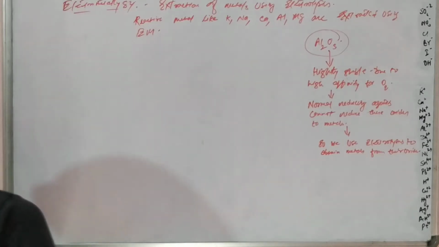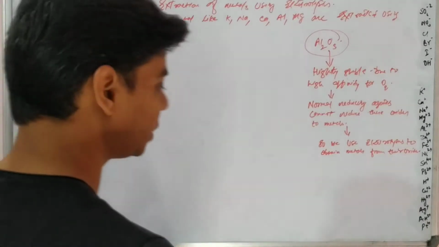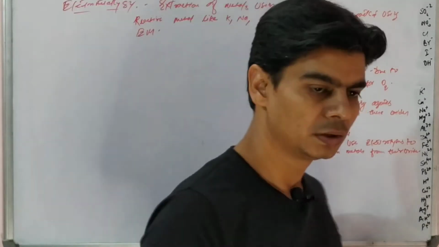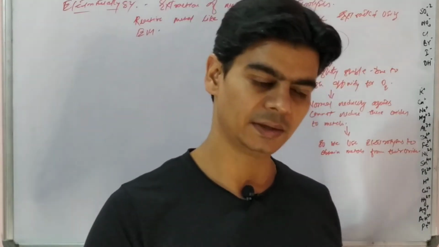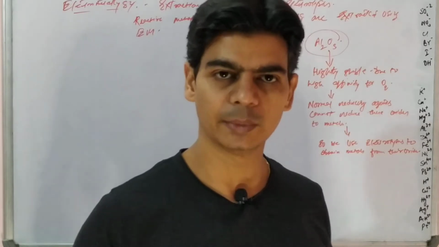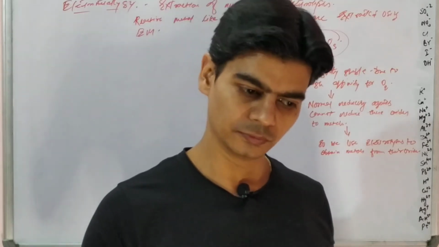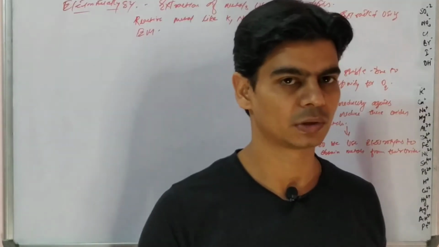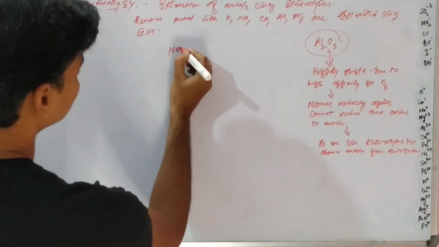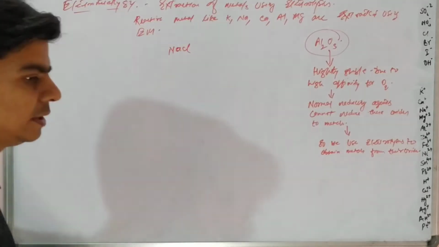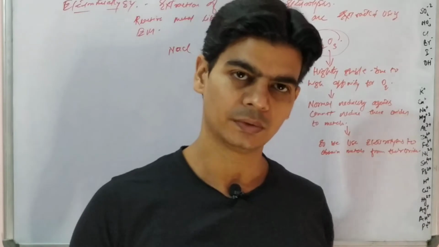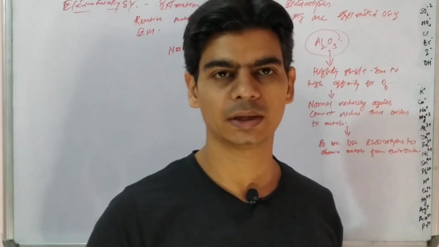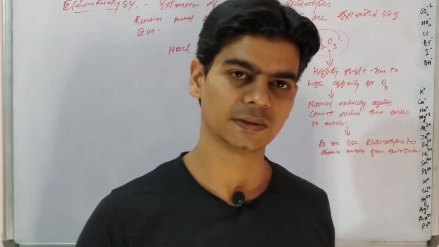For example, we have potassium chloride, sodium chloride, potassium bromide, and lead bromide. These are some reactive metals which we extract using electrolysis. For example, sodium chloride. We know sodium is a highly reactive metal, so we extract sodium from its chloride, which is again a very stable compound and cannot be reduced using normal reducing agents.